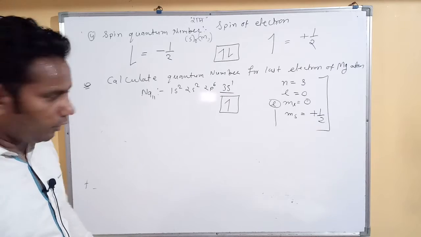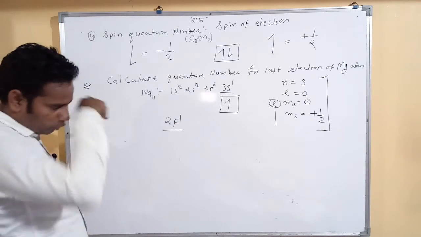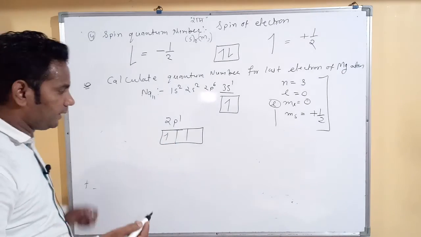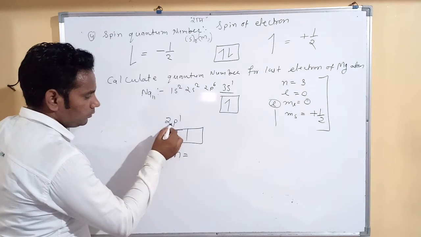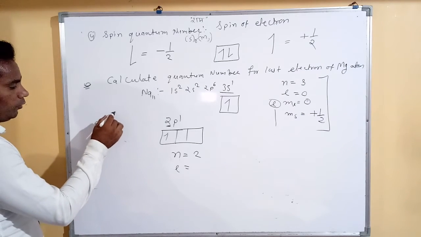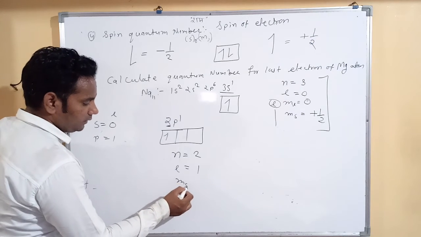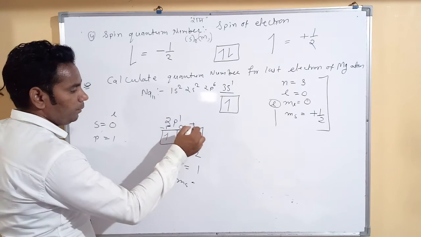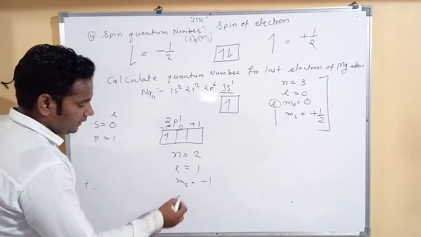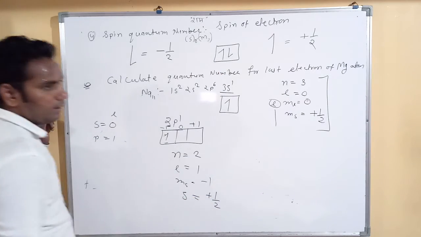Now I want to calculate for 2p1. Okay, so in 2p1 we have 3 orbitals and 1 electron. So n is equal to 2, l is for p. So we know that the l value for s is 0, for p it is 1. So here l is 1. Then ml is minus 1, 0, plus 1. Our electron is present in minus 1, so we put minus 1 here. Then for spin, clockwise, so plus half.